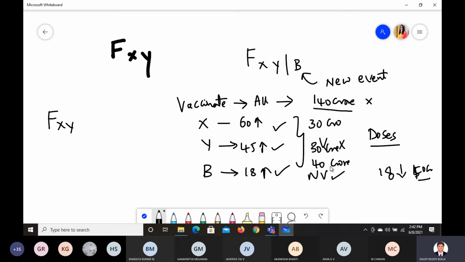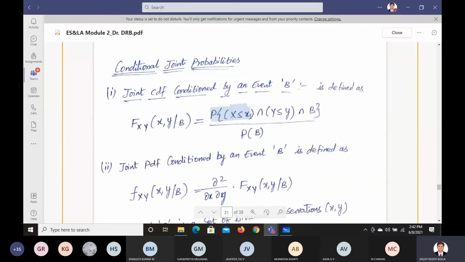Right. Now, you see here, I want to find out the values of this less than that. X less than x, which means you have already done it, you don't need to consider. Now Y less than y. Along with that, take the new event B also, which means the intersection of the x value, the intersection of the y value, and the intersection of the B value, all three together. And you divide it by the probability of B, along with the new event, so that you get the joint probability of the event B. You are going to find only the event B joint probability. So this is the formula. We end up with the joint probability of x and y. Along with x and y, we have to introduce B also.